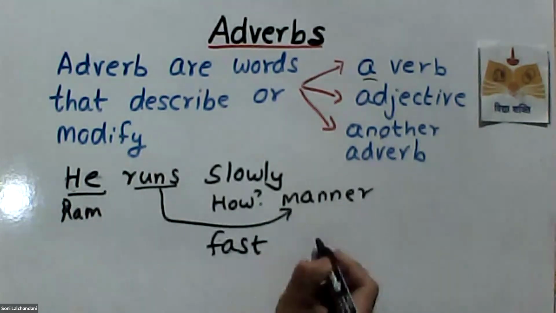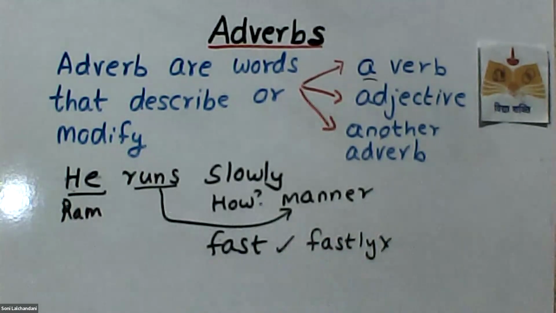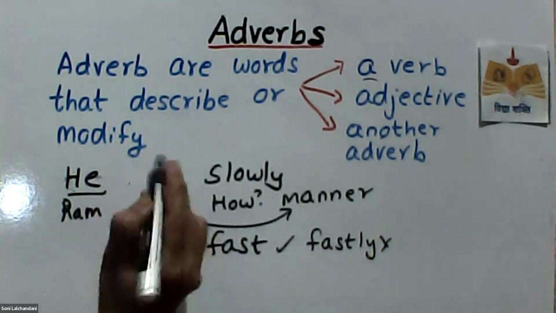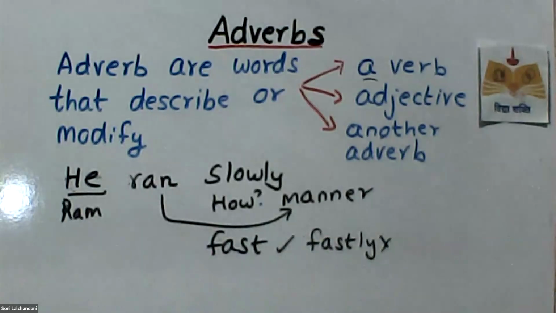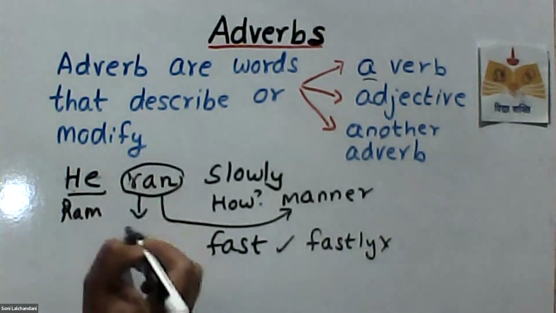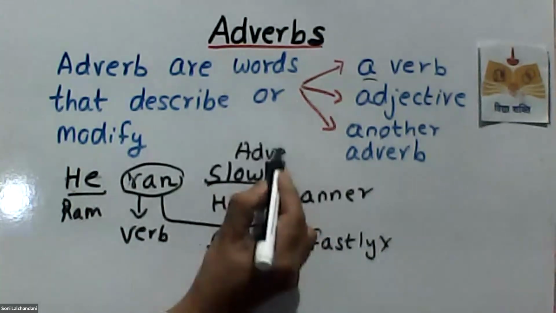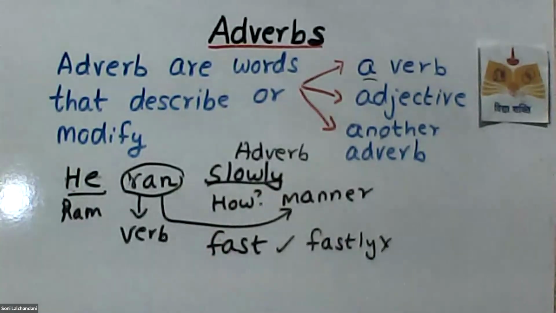Okay, you should not write fastly, beta. Fastly should not be written. This is wrong. You should write he ran fast, and if it is slow, it is he runs slowly. Or he ran slowly also. Anyway, so the action, what he is doing, the action ran is the verb and this is your adverb. So how the action is happening is what the adverb tells.